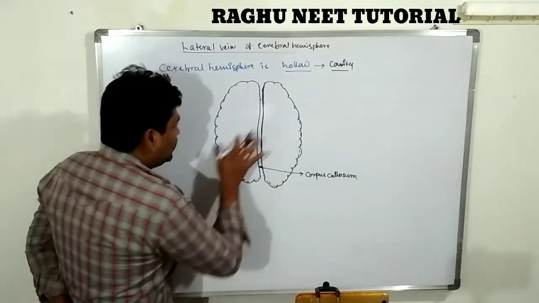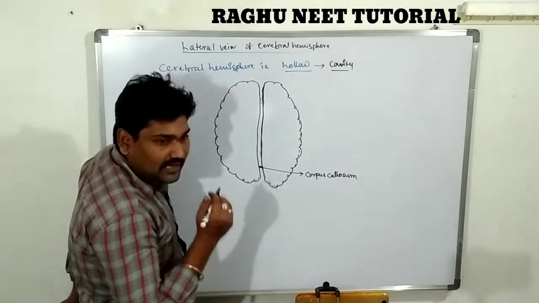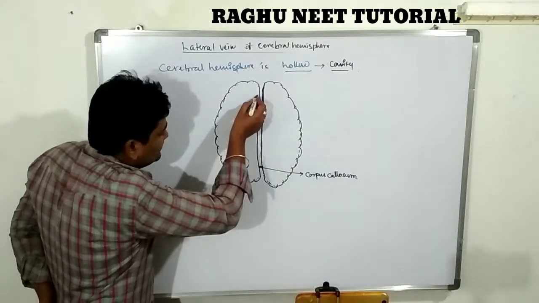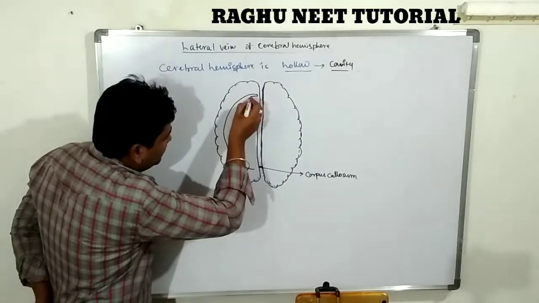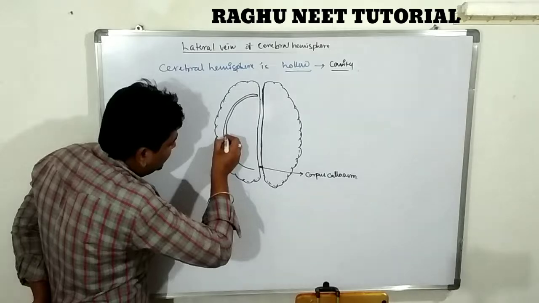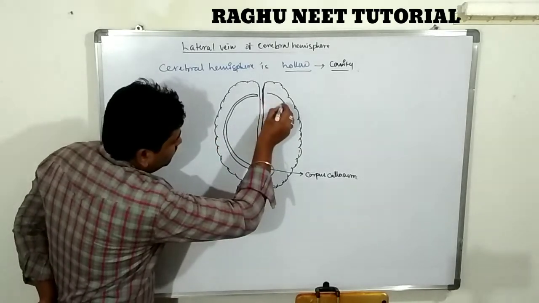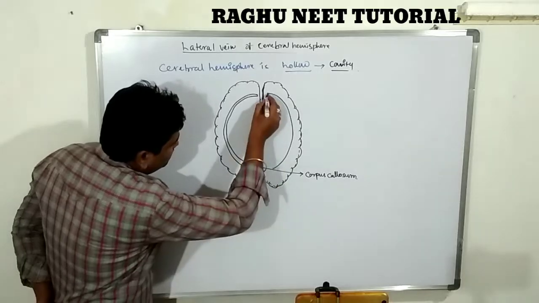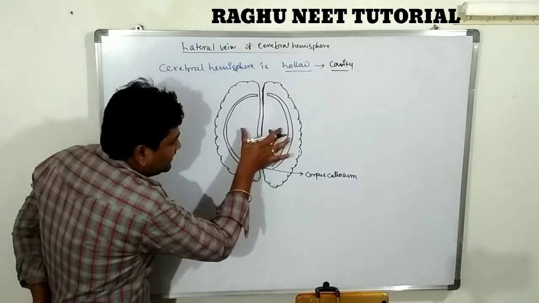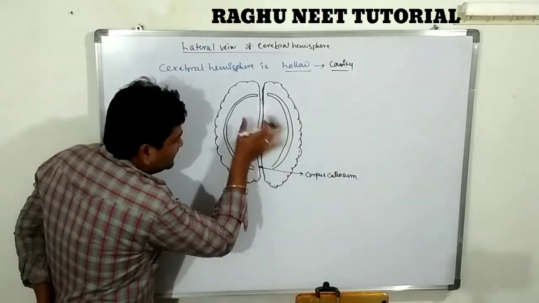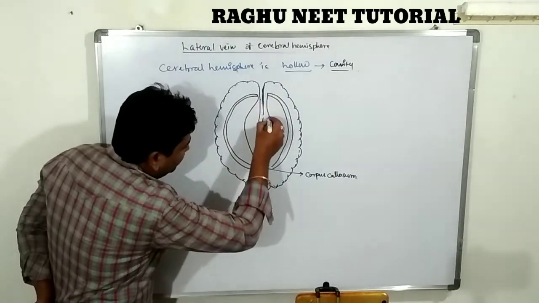Clear, everyone? So this is one hollow cavity. This hollow cavity is covered by the semicircular cerebral hemispheres. The cerebral hemispheres have a cavity. Clear? These cerebral hemispheres are secreting cerebral fluid.